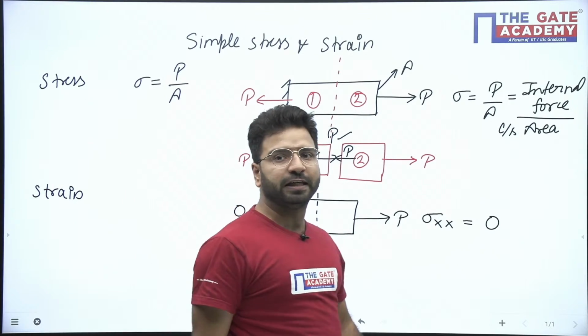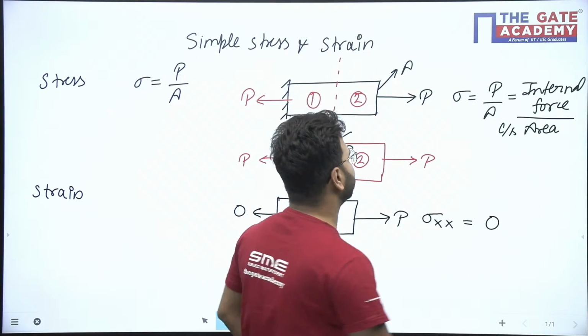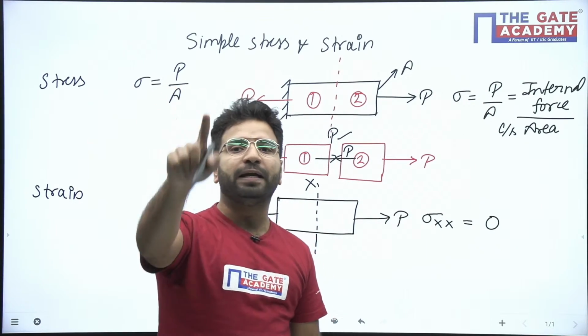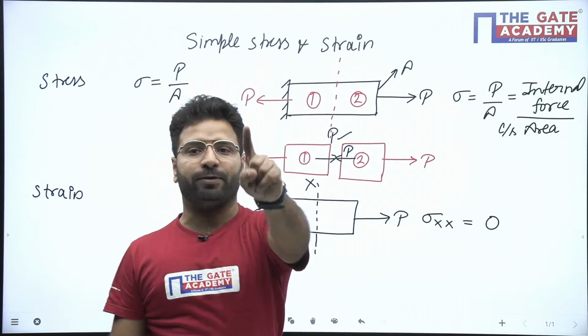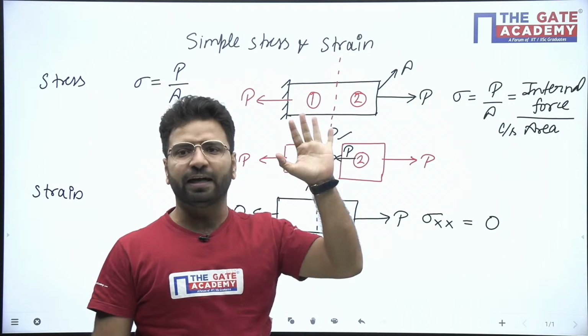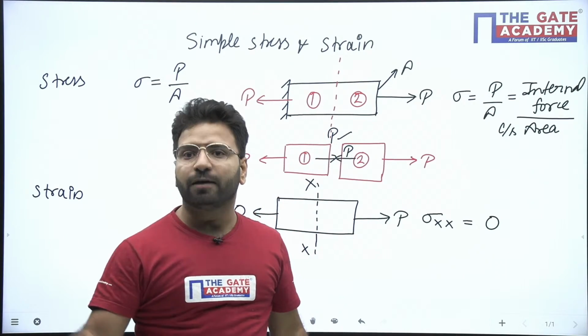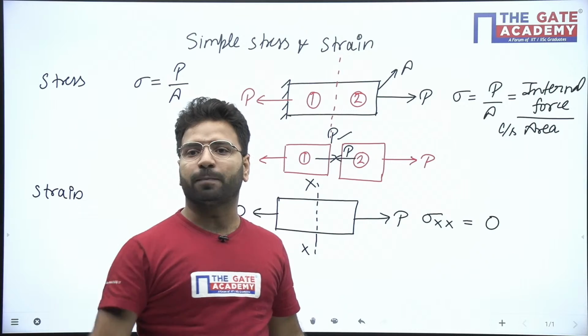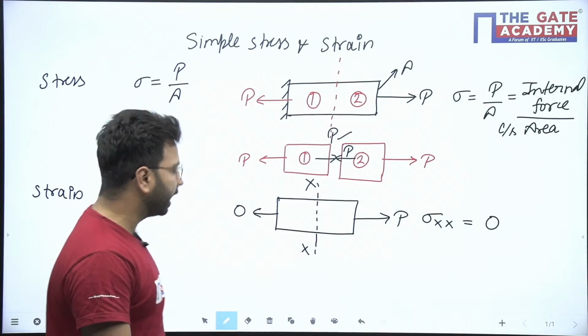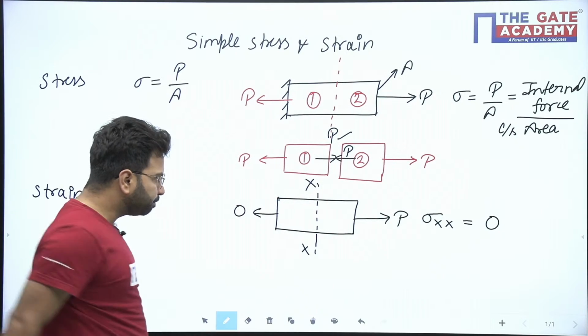One thing you notice here, stress depends only upon the load and cross section area. Stress does not depend upon the material property at all. Stress depends only upon load and area, nothing else. Only which area? Cross section area. So stress depends only upon two things: one is load, one is cross section area. So this is my P upon A.